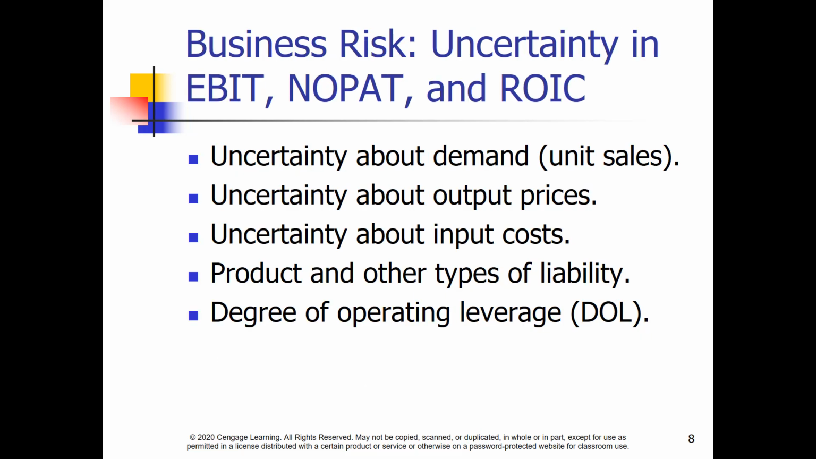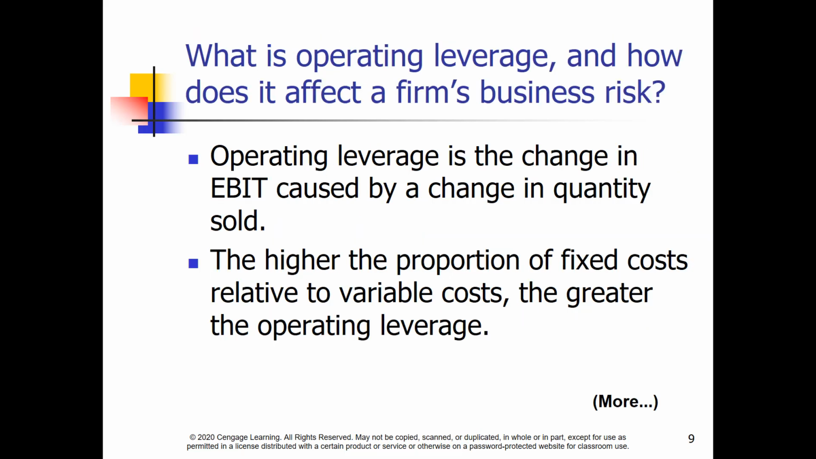Business risk, uncertainty about EBIT, ROIC, and NOPAT, is driven by uncertainty concerning points directly related to the type of business. Demand, output prices, input cost, product liability, degree of operating leverage. The last item on the list, the degree of operating leverage, is addressed on the next slide. Operating leverage is driven by the proportion of fixed cost versus variable cost. Higher fixed cost, higher operating leverage.